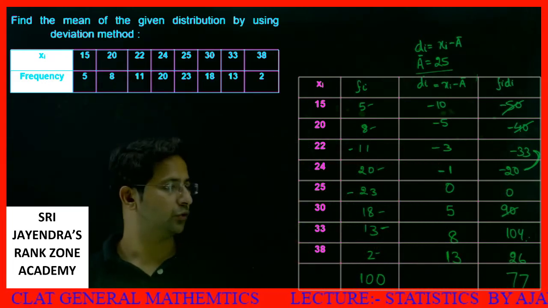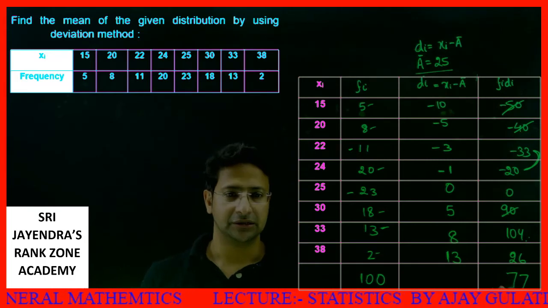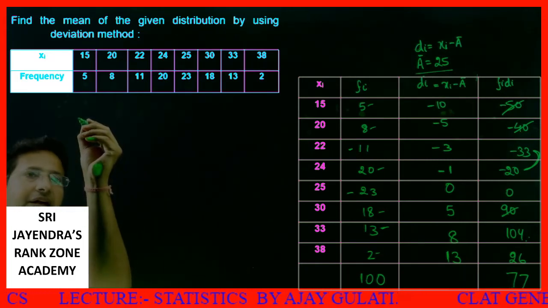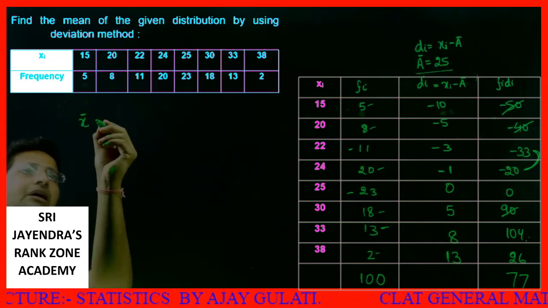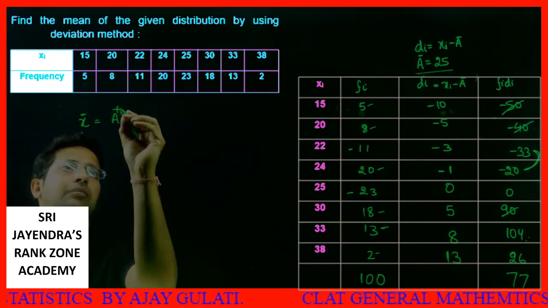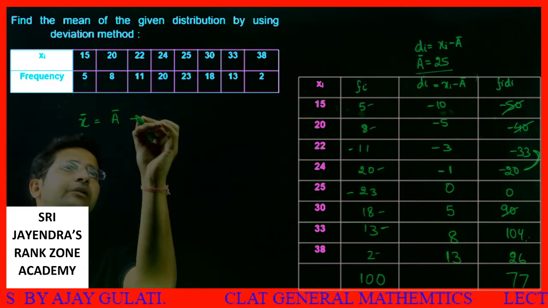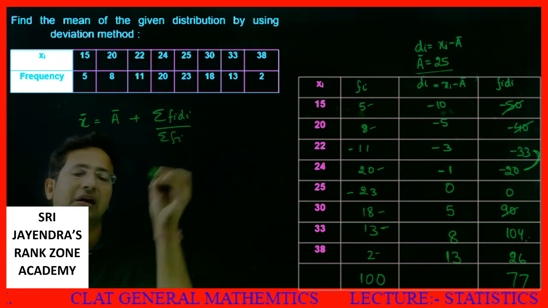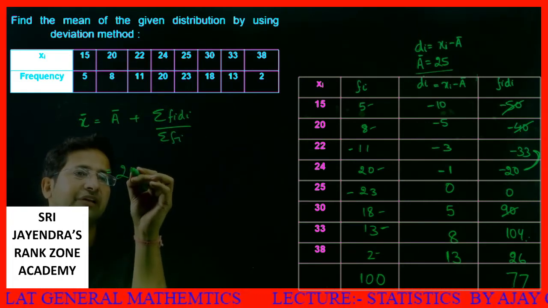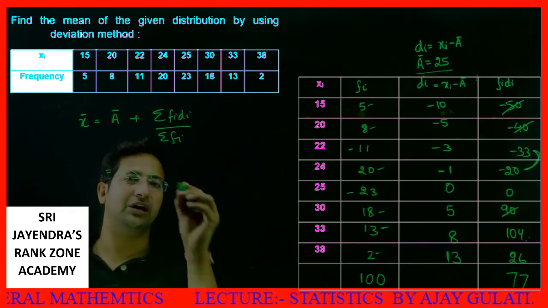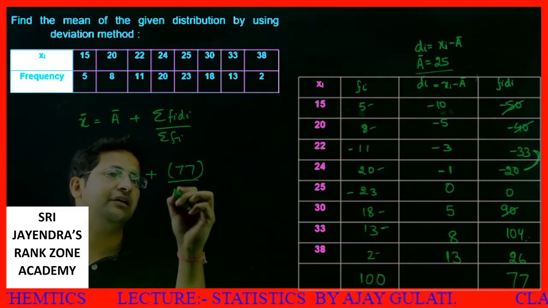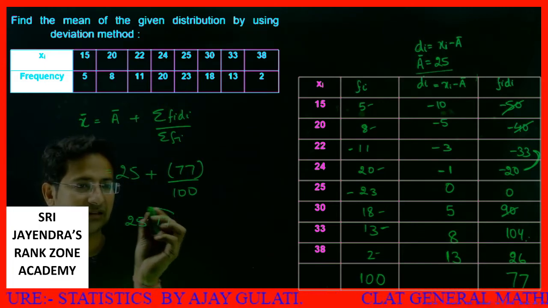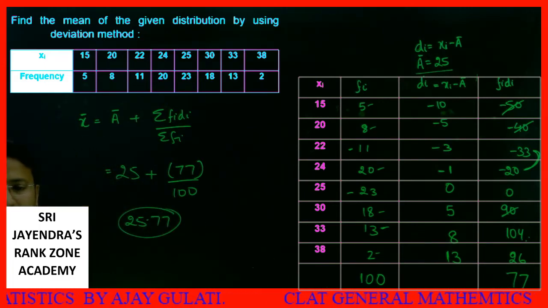So this value we have 77. Now what is the required thing? The required thing is our actual mean, which will be assumed mean plus summation fi di divided by summation fi. It means 25 is the assumed mean plus how much is the total deviation? Total deviation is 77 divided by 100. So your mean comes out to be 25.77. This is the method by which you can solve these sort of questions.